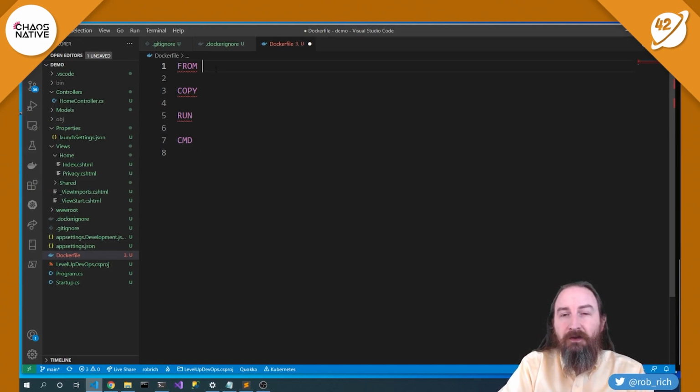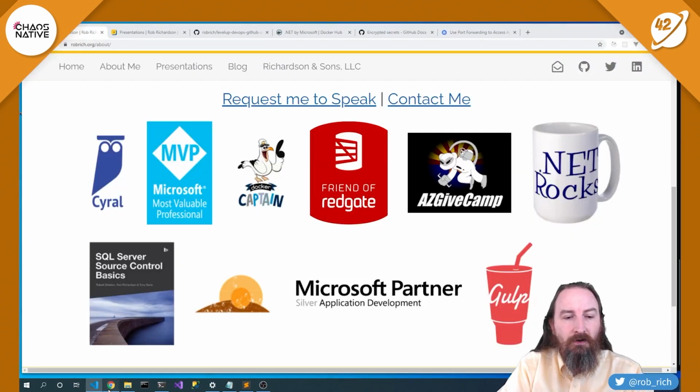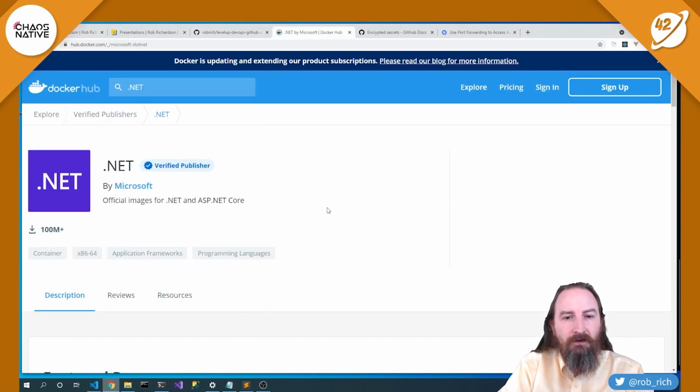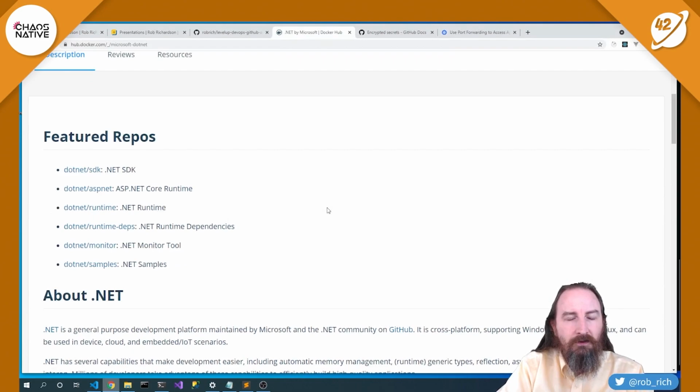Now this specifies the base image that we're going to build on top of. We want to stand on the shoulders of giants, so let's head up to Docker Hub and take a look at the content. Now I'm going to search for .NET and land here on this .NET image repository. Now it's a meta repository. It shows me where the other images are. Now we can go to .NET samples. That's great for understanding various Dockerfiles that build .NET in interesting ways. .NET Monitor is pretty cool.